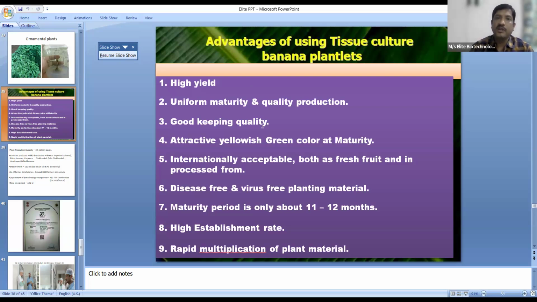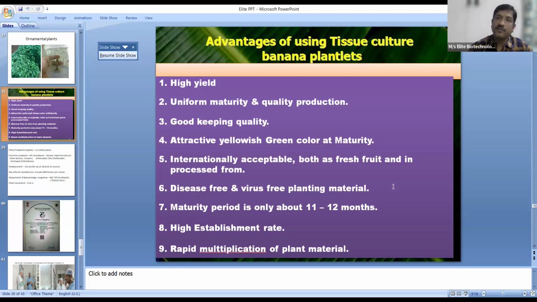The keeping quality of these tissue culture plants is also good. They will be attractive in color. And the important thing is disease-free and virus-free planting material. As I have told you, before we take these mother plants into the laboratory, we check them for genetic fidelity and virus indexing. And after 2 or 3 multiplication stages in the laboratory, again we send these cultures for virus indexing, so that we check if there is any disease in the cultures.